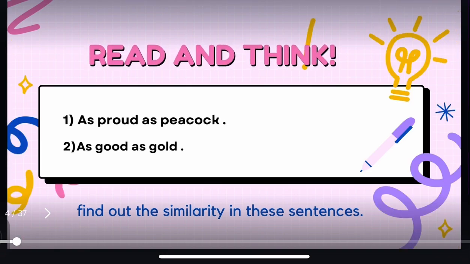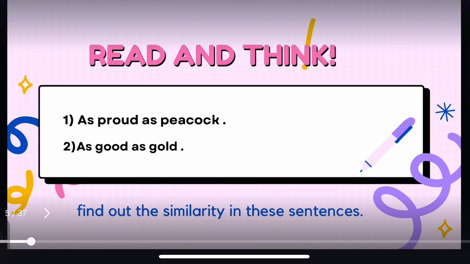Read and think. The first sentence: as proud as. The second sentence: as good as gold. Now, in these two sentences, find out the similarity between them. Hope you found the similarity. Let's move to the next slide.